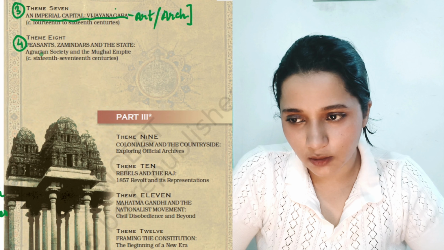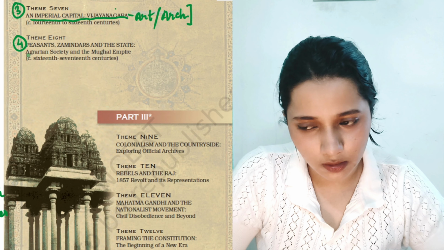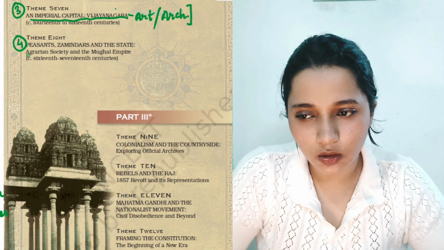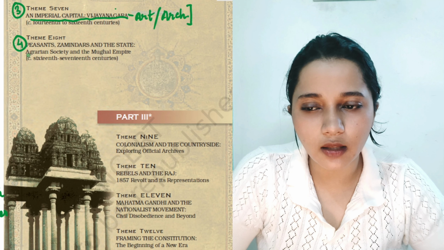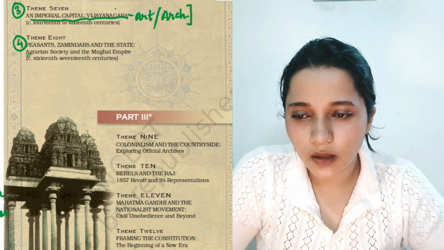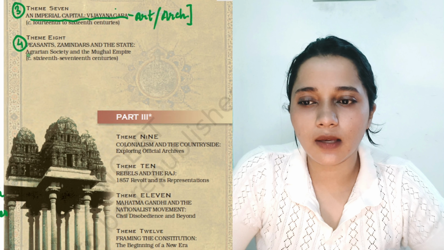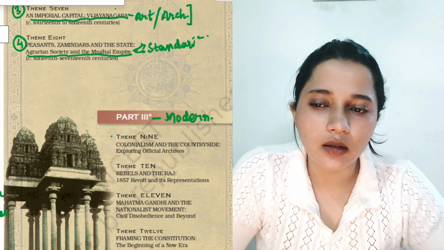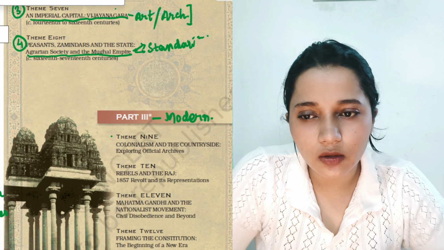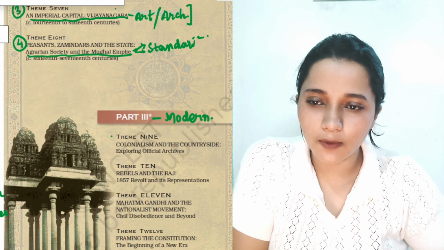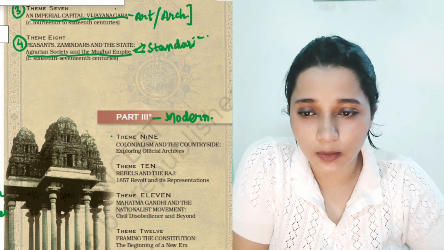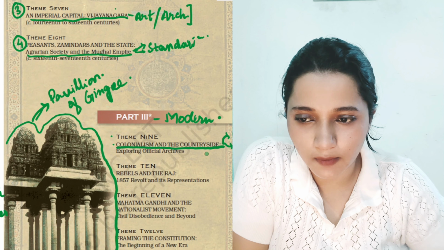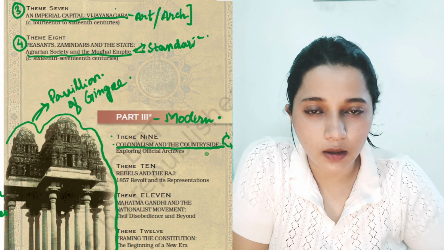Coming down to the fourth chapter that we'll be discussing, that is the last chapter that we'll be discussing in the medieval period, is the peasant, zamindar, and the state. Here we'll be discussing the agrarian society and the Mughal Empire and the development of new taxes. The Mughal period brought many taxation systems, many basic land laws that were not erstwhile existing in India, because they started standardizing methods for land laws and taxation. Okay, before coming to the modern history part, that is the third part, we'll be talking about this beautiful architecture given here, which is actually the pavilion of Jinji, part of Vijayanagar Empire temple architecture.